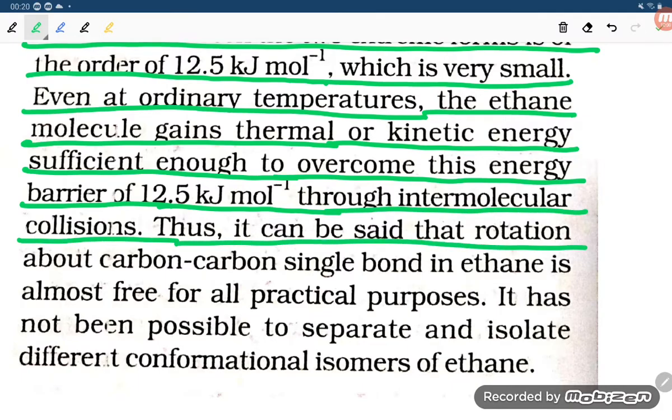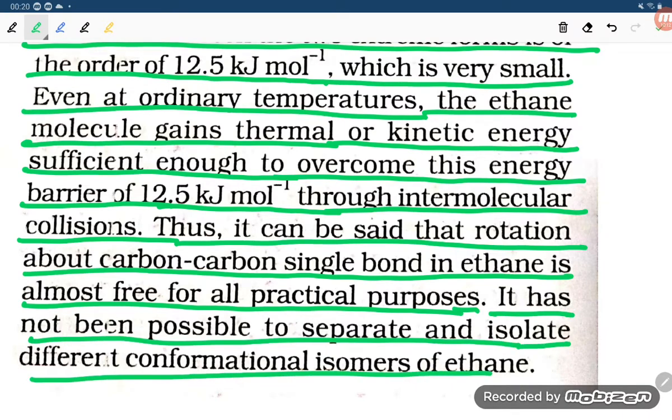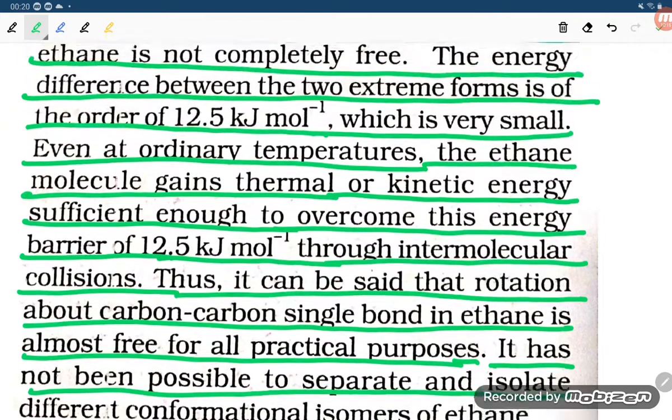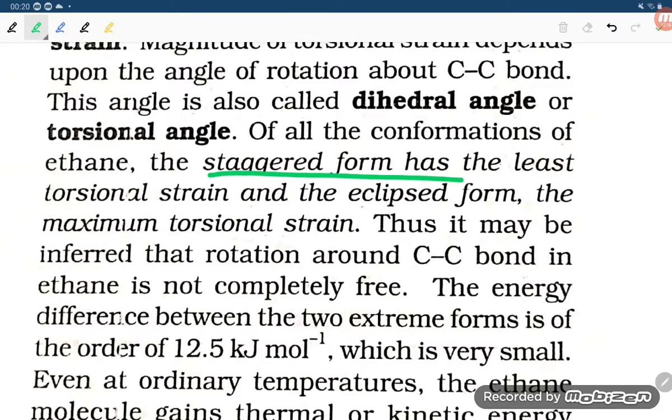Thus, it can be said that rotation about the carbon-carbon single bond in ethane is almost free for all practical purposes. It has not been possible to separate and isolate the different conformational isomers of ethane.